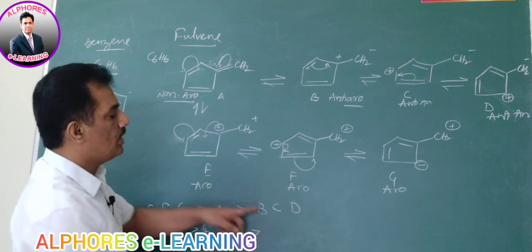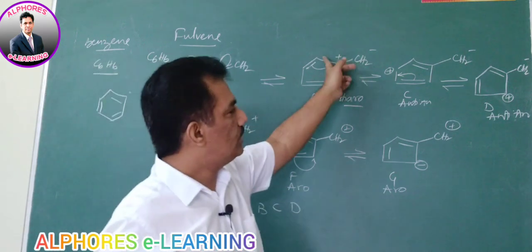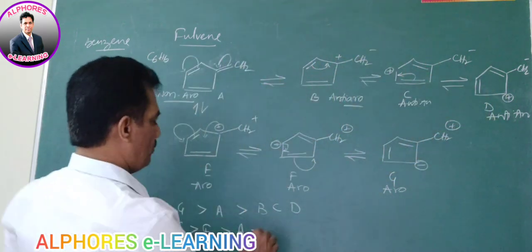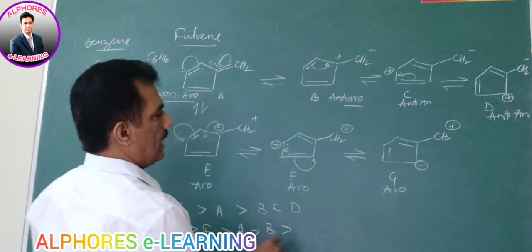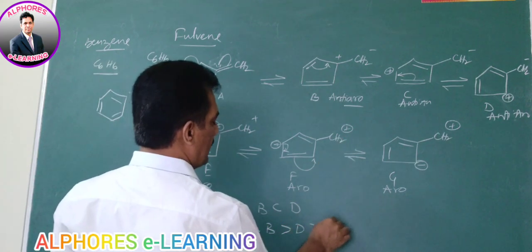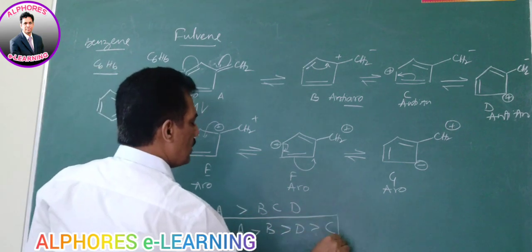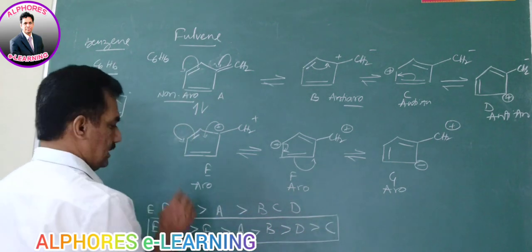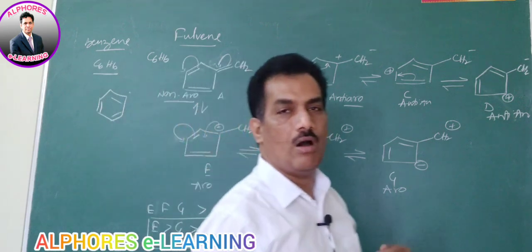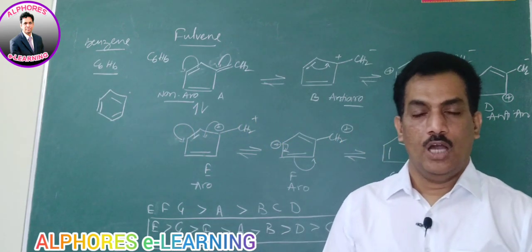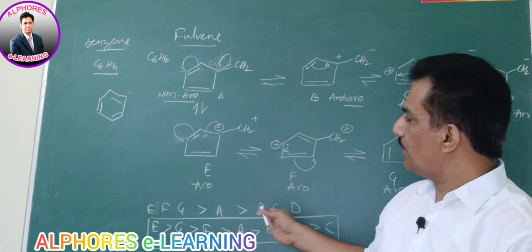Now again coming to B, C, D, here opposite charges are again at 1, 2 position. So B is more stable than D, which is more stable than C. This is the sequence where you can observe what we studied just now as the stability order factors. Are you following? With all this we can conclude.